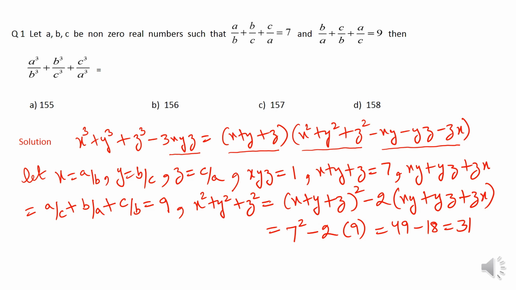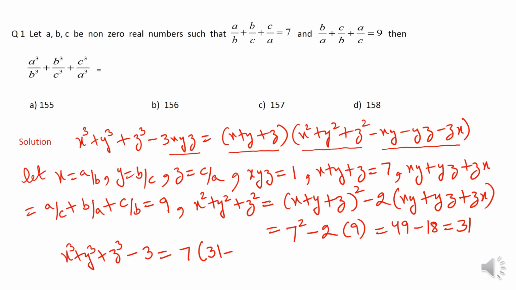So now we are going to put the values obtained in the original identity. When we put the values, we get x^3 + y^3 + z^3 - 3 times 1, which is 3, equal to 7 times (31 - 9), taking the minus common and putting xy + yz + zx, which is 9, inside the bracket.